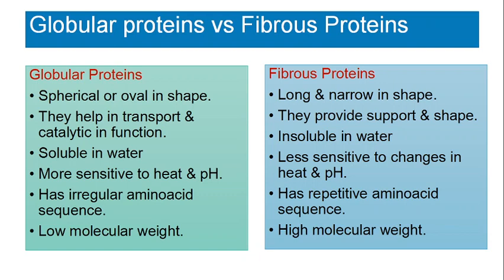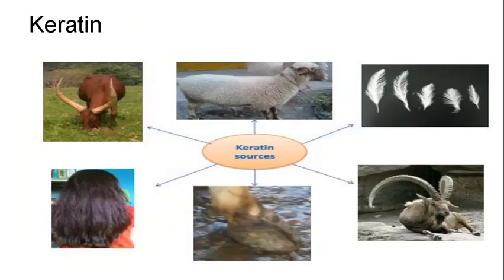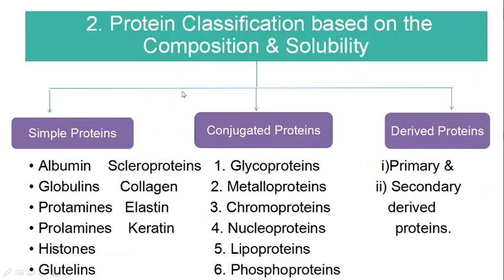Examples of fibrous proteins include mainly collagens, and elastin, keratin and fibroin. All these are included under the category of fibrous proteins. Examples of keratin sources include hooves, horns and feathers, hair, etc. All these are keratin sources.